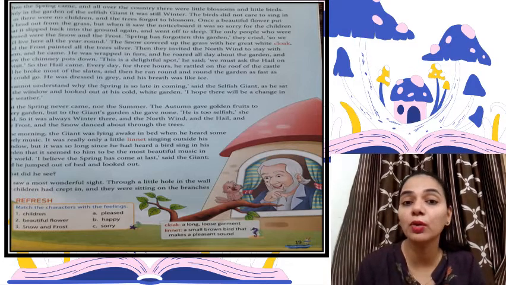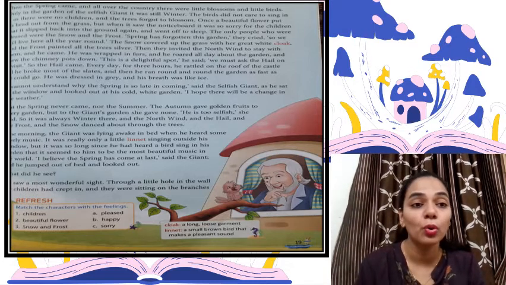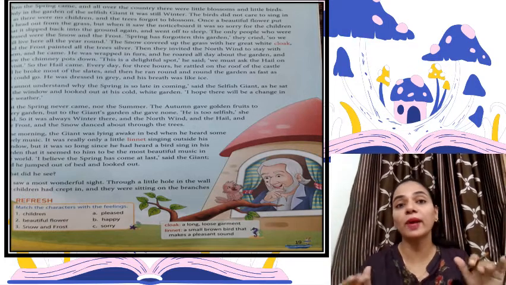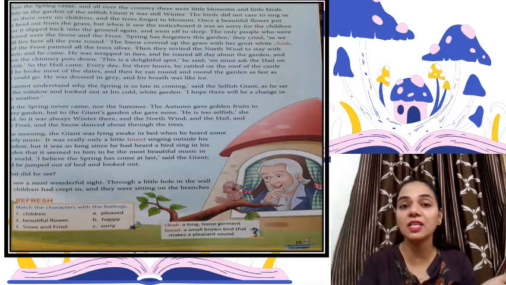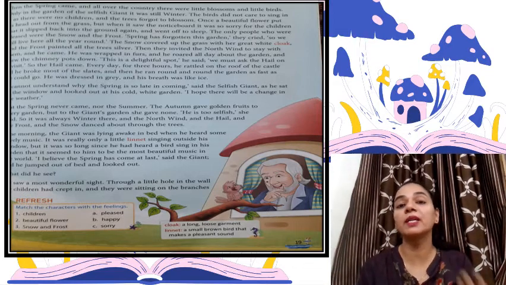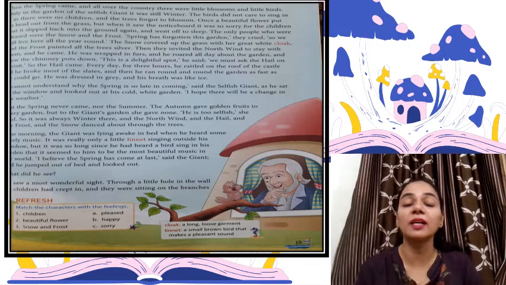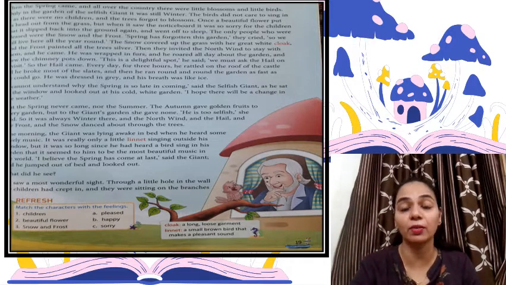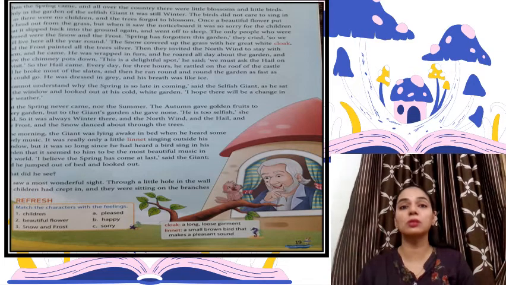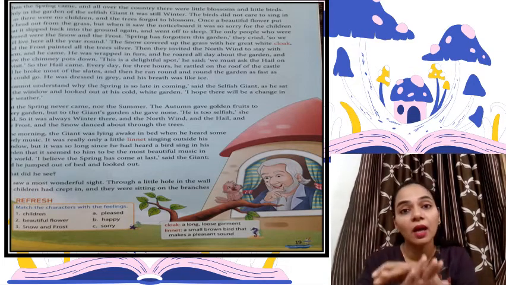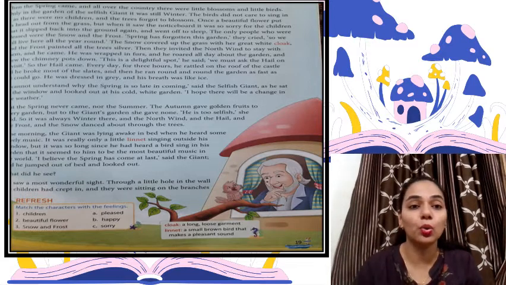The snow covered up the grass with a great white cloak, and the frost painted all the trees silver, right? As we see in the winter season, there is snowfall, right? So the snow was still there. It was spring, but it didn't come in the garden, so there was snow and it covered the whole grass like a cloak. Now here cloak is a long loose garment, like a coat, right? Loose coat, right? So as it covers the whole body, likewise the snow has covered the grass.